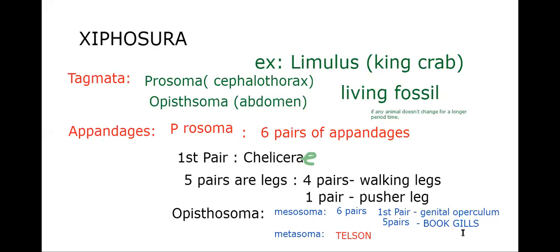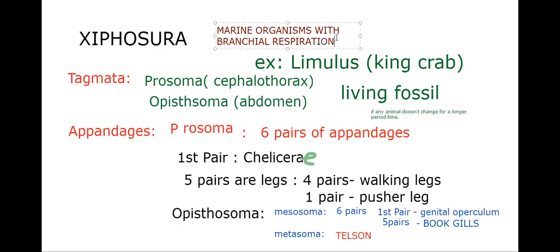Now let's talk about Xiphosura, which is very important. Those were the common characters of Xiphosura and Arachnida as Chelicerata. Let's talk about Xiphosura. Xiphosura are marine organisms with branchial respiration.